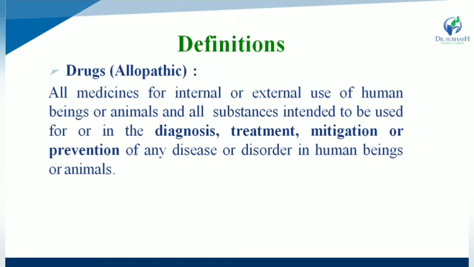So the purpose of medicine is that it is applied for internal or external use for human beings as well as animals, and all the substances are intended to be used for diagnosis, treatment, mitigation or prevention of any disease or disorder in humans or any type of animals.